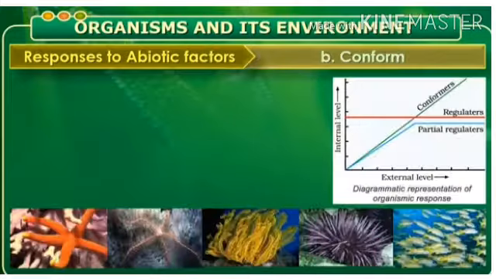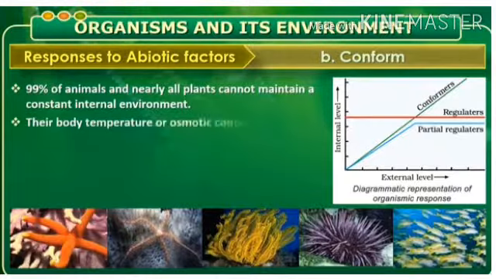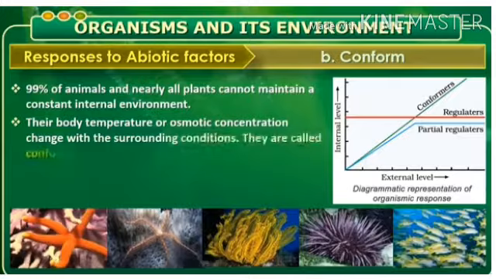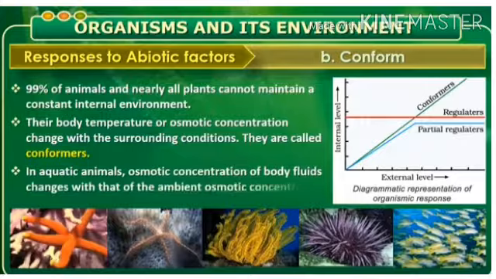Second mechanism is conform. 99% of the animals and nearly all plants cannot maintain a constant internal environment. Their body temperature or the osmotic concentration changes with the surrounding conditions. These animals are called conformers. In aquatic animals, the osmotic concentration of the body fluids changes with that of the ambient osmotic concentration.